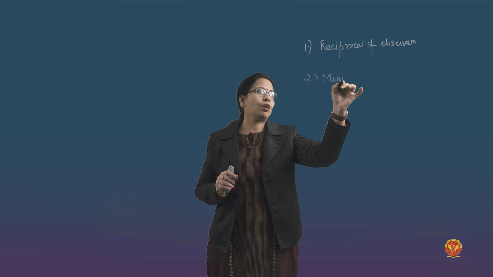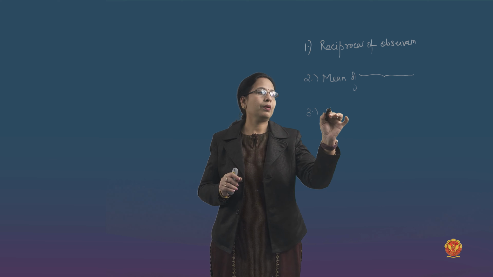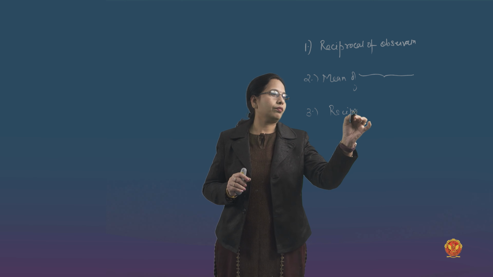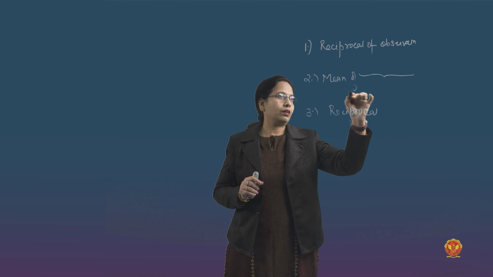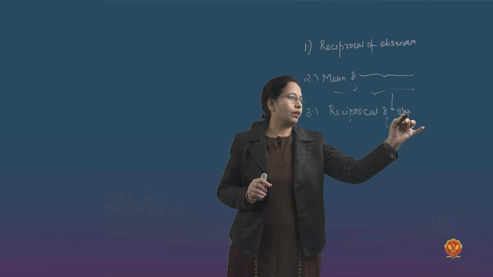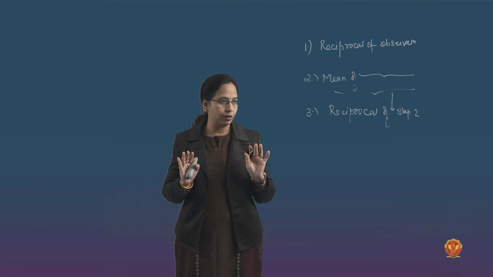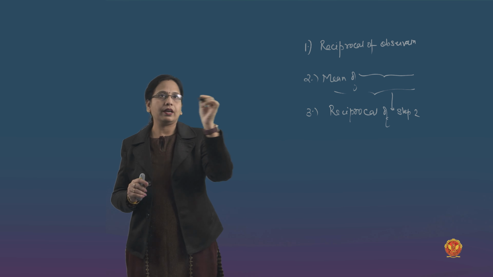So you have to build this from the definition itself. In the definition, first you identify the reciprocal of the observations. Whatever the observations are, it's the invert of that. Then you find the mean of these reciprocals. Then in the third step, you reciprocate the value which you found in step 2. If you follow these three steps, this becomes the definition of harmonic mean, and you can create the formula also.